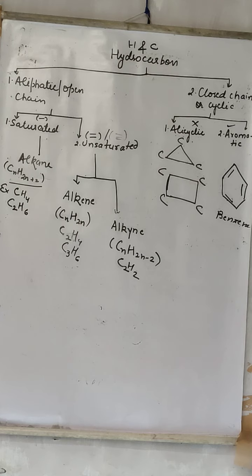So aromatic organic compounds are those that are cyclic structures and contain some sort of smell. Hydrocarbons are of two types, aliphatic and cyclic. Aliphatic is open chain, cyclic is closed chain. Aliphatic is again divided into saturated and unsaturated. Saturated hydrocarbons are those that contain single bonds, and that is alkane. Alkanes have the formula CnH2n+2. From this formula, if the carbon atoms are known, we will be able to know how many hydrogen atoms there will be in that particular compound.